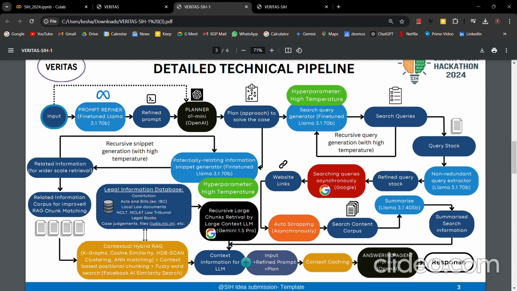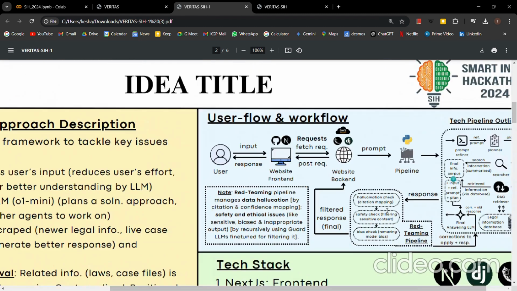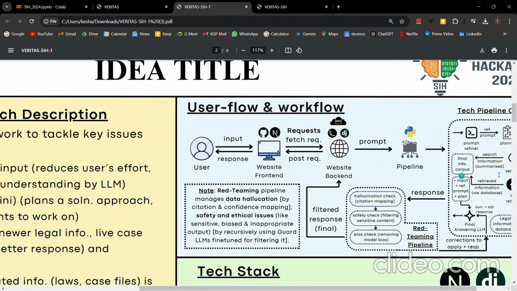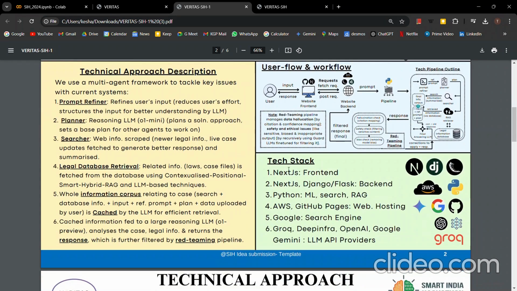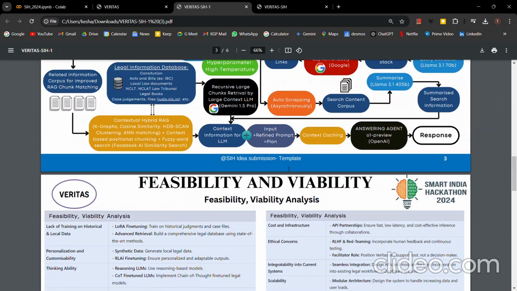After thinking through all the data, all the search queries and all the retrieved data, it finally returns a response which will be passed to the red teaming pipeline, and again it will recursively filter it and suggest corrections, and when it feels that the response is okay, it will return the final response, which will be shown to the user as the response on our website.